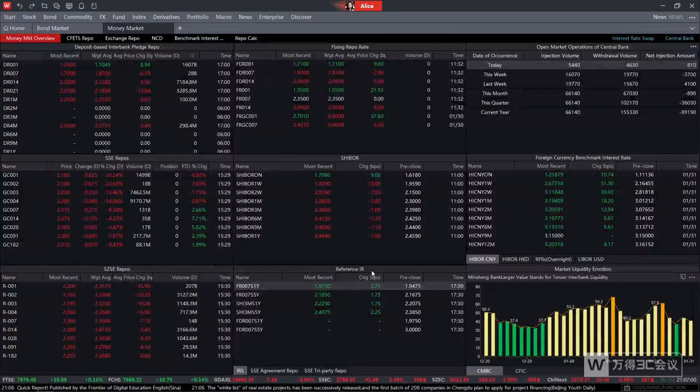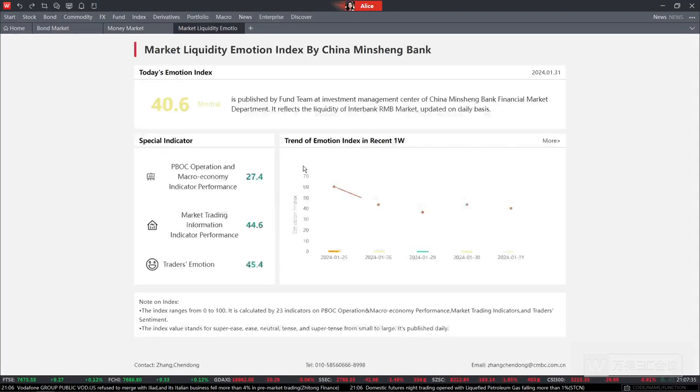And then, in addition, in the lower right corner, we can see the market liquidity emotion shown over here, which shows the attitude of the market participants. Once the money market goes tight, the color will show in orange or even dark yellow. In contrast, it will be blue, which means the market emotion is easier. If we want to see more detail about the market liquidity emotion, we can click here to get more detail.